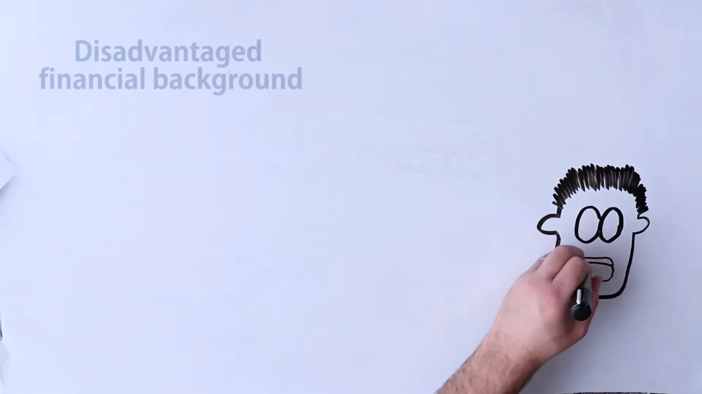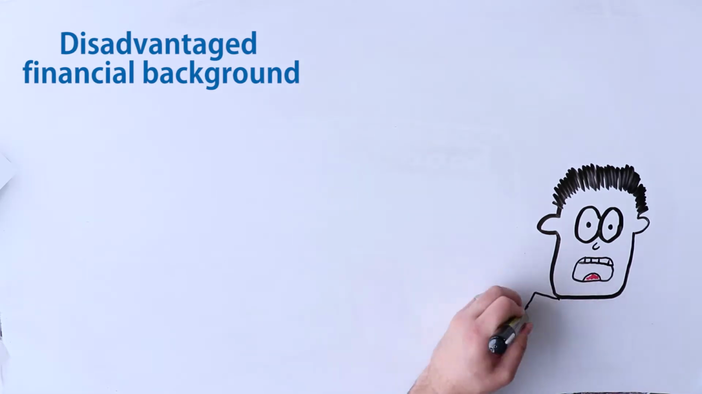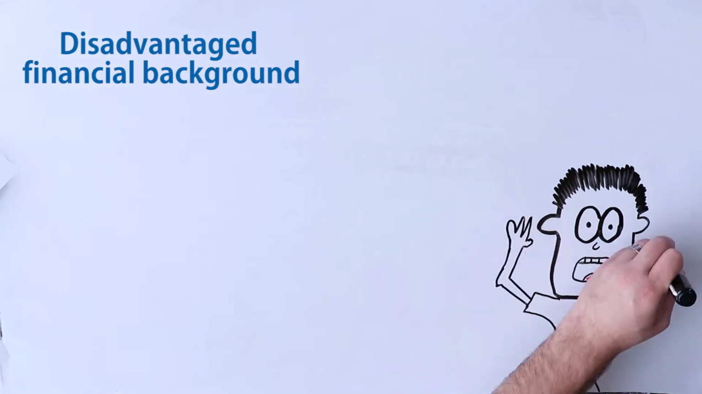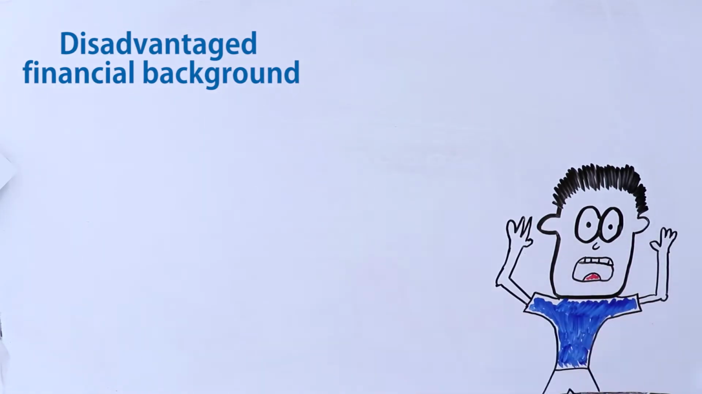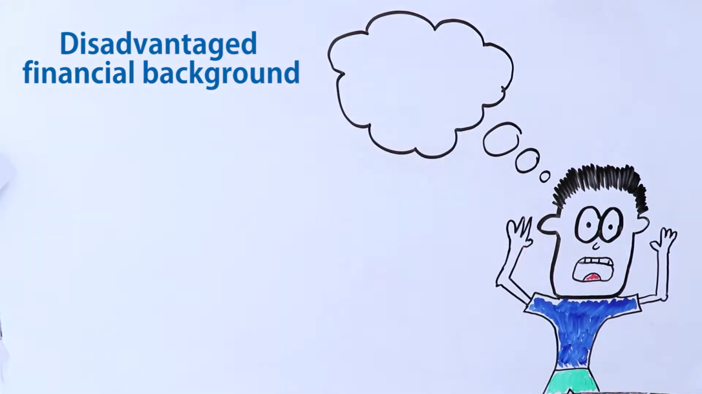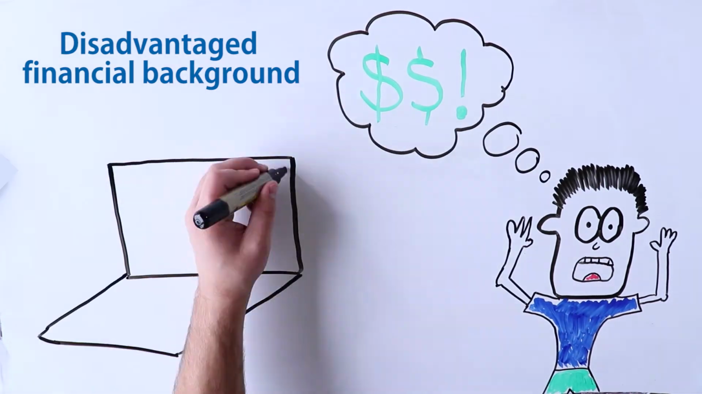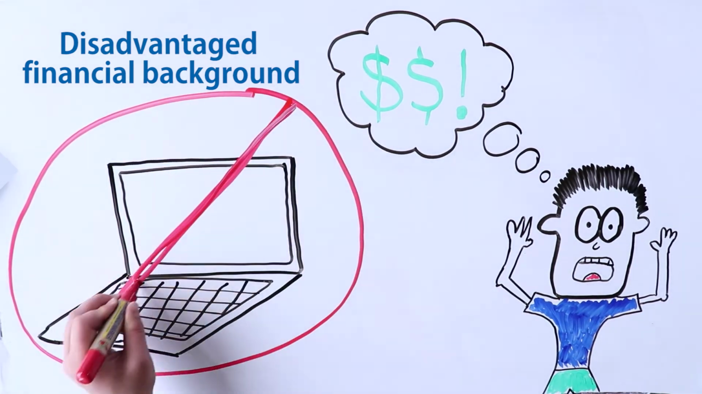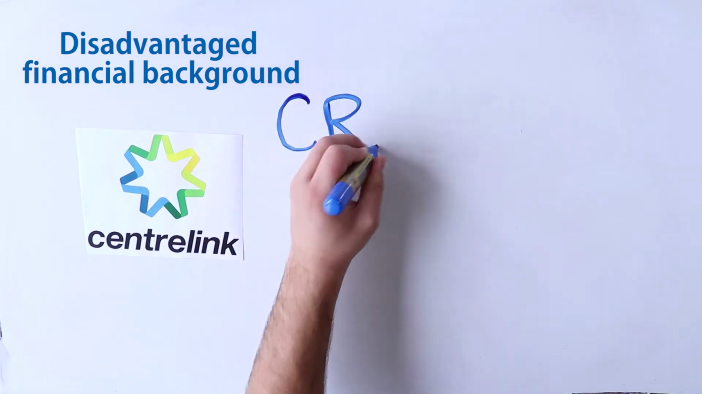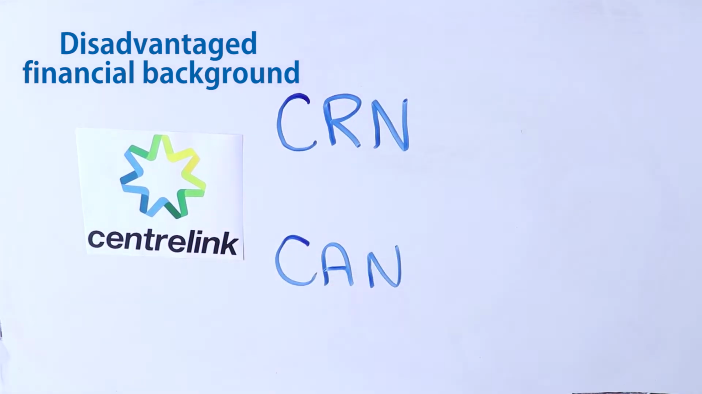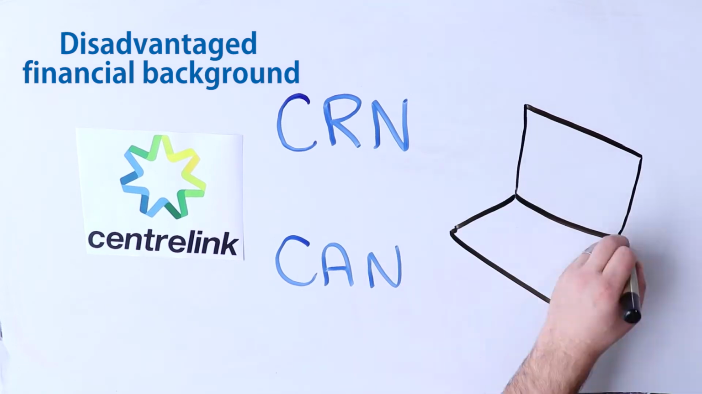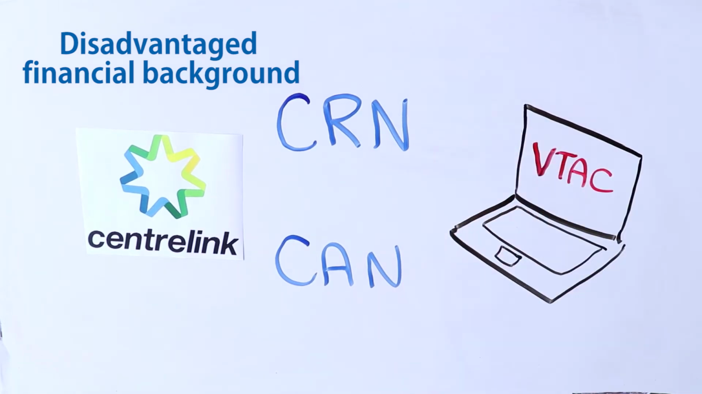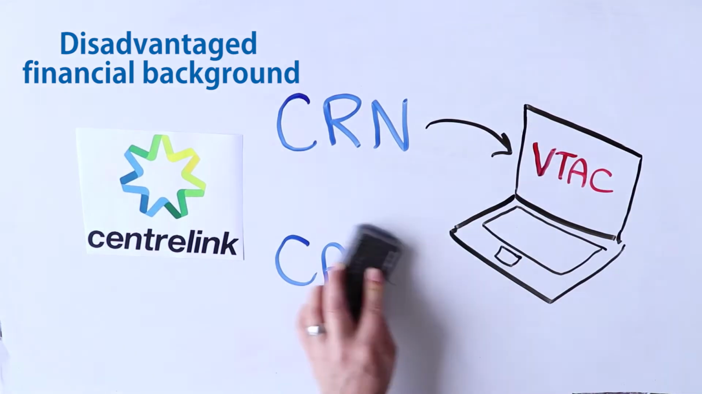Category 2, disadvantaged financial background. Has money been an issue with you and your family, and has it impacted on your VCE studies negatively? For example, you didn't have money to buy a laptop? Then this is a category you would apply for. If you have a Centrelink Customer Reference Number, CRN, or a Customer Access Number, CAN, you should provide this so that VTAC can obtain your financial details directly from Centrelink.